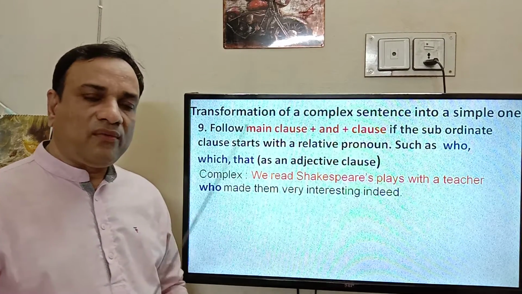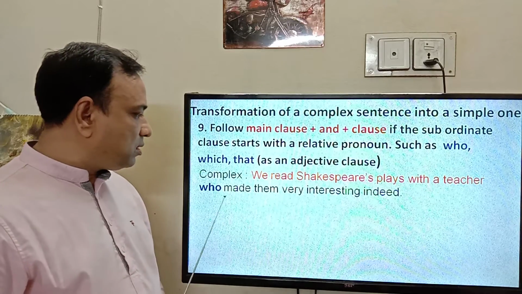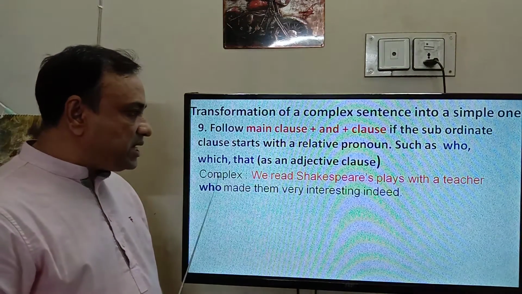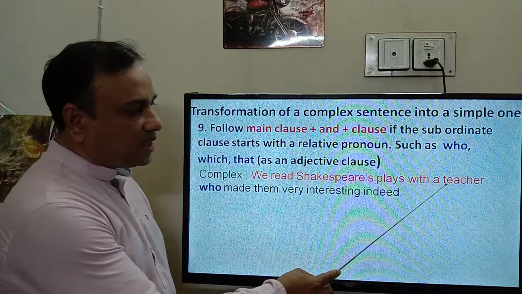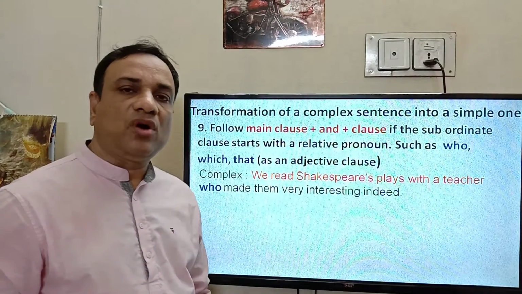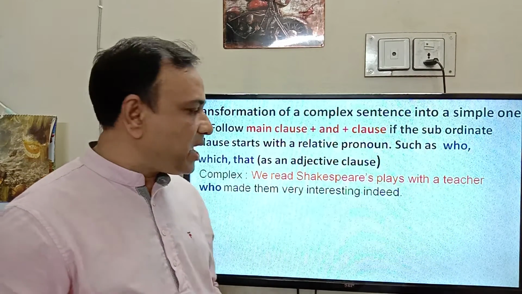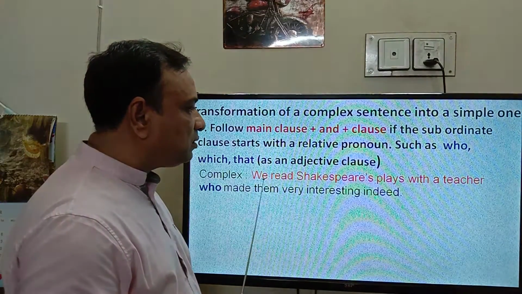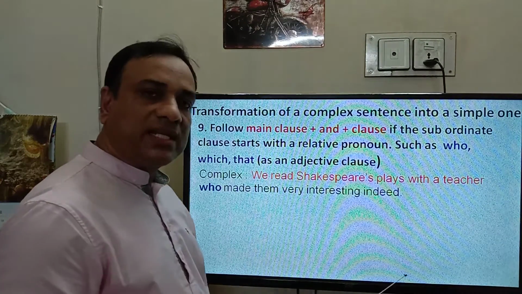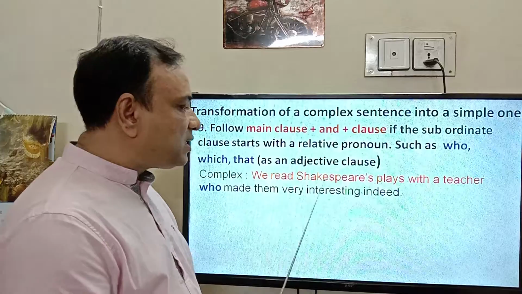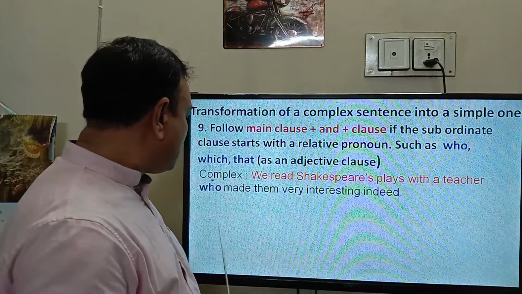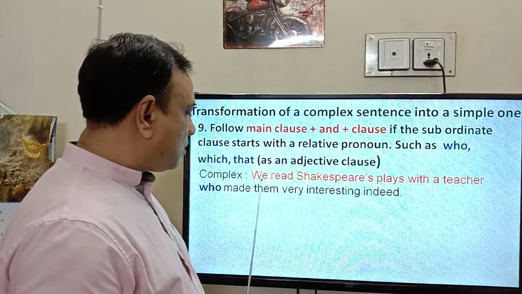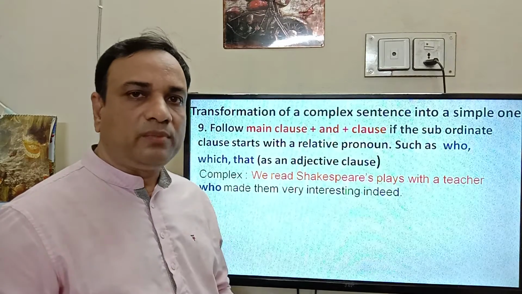If we find any relative pronoun and it indicates the object, what should we do if we want to turn it into a compound sentence? At first, we will write down the main clause without any change, that is, the portion before who.